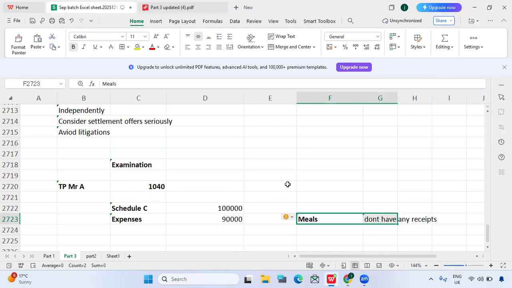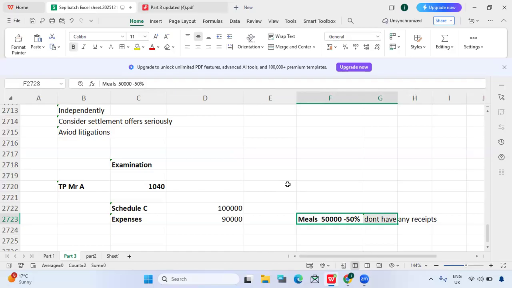So at that point, the taxpayer is unable to provide the receipts. Let's say the meals value he mentioned is 50,000, after the 50% rule. So the taxpayer claimed $50,000 as expenses but is unable to provide support at the time of audit. Then what will the IRS examination department do?